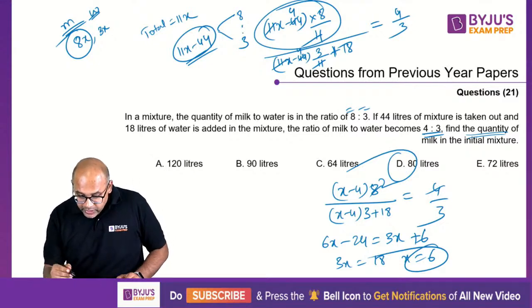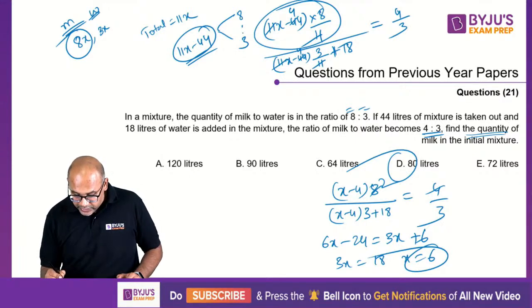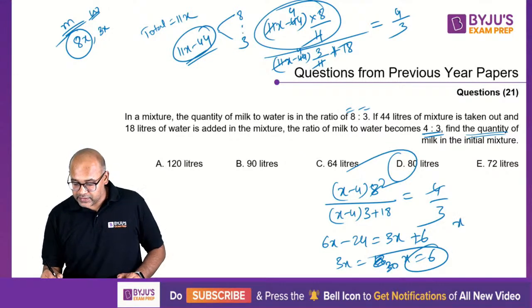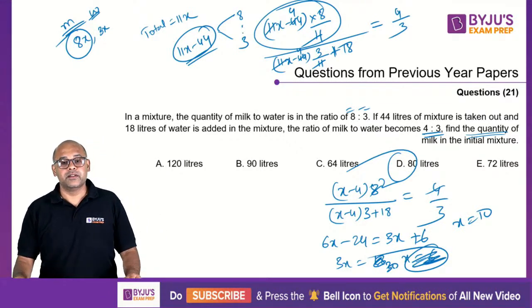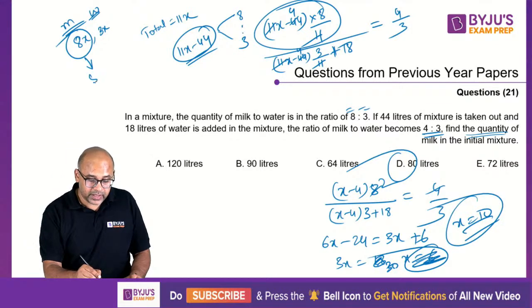x minus 4, 11 1s are 11, 11 4s are 44. So x minus 4 into 8 by 11, 11 1s are 11, so x minus 4 into 3 plus 18. So 4 by 3, 4 goes 2 times. So 3 2s are 6, 6x minus 6 4s are 24 is equal to 3x minus 12 plus 18. So this is 6. So 3x is, oh sorry, this is 30. So x is 10. That's the error. Okay, so x is 10, so you want 8x, so this will be 80.